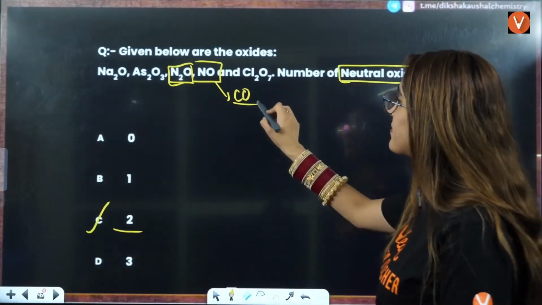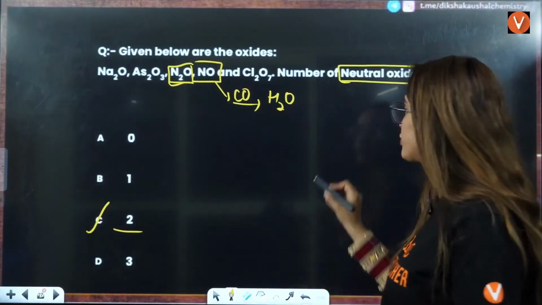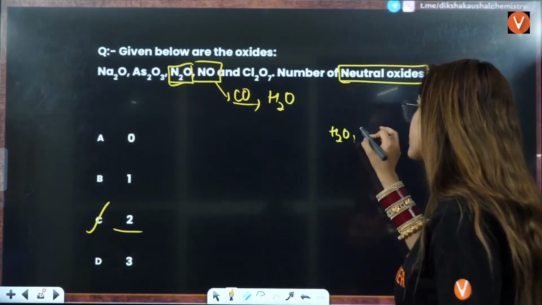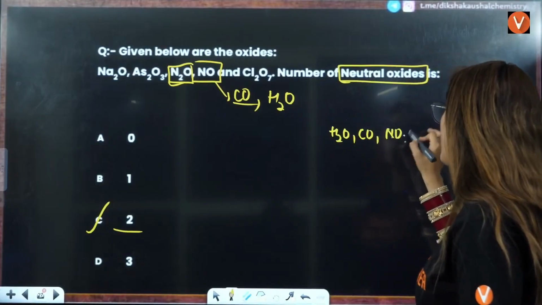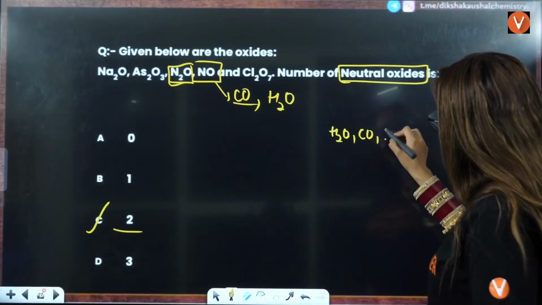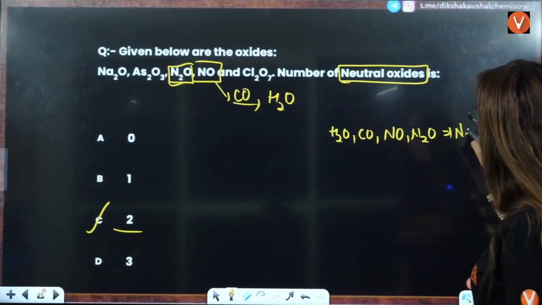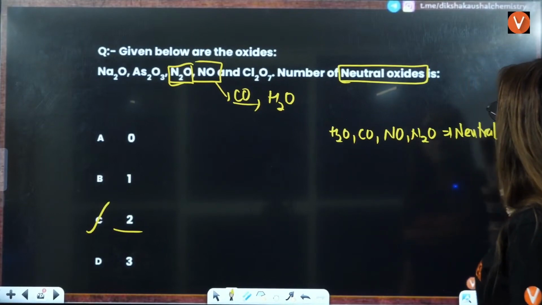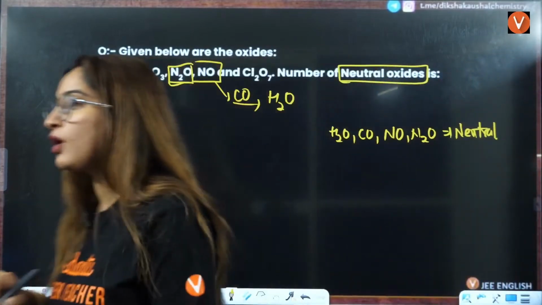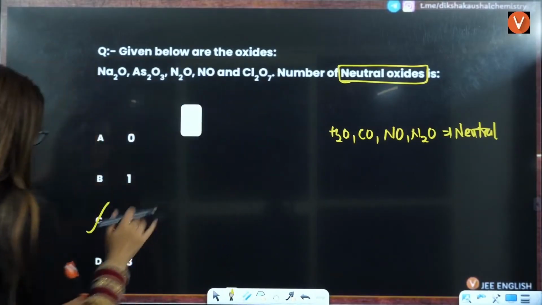But you should remember that water and CO, NO and N2O all are neutral. I am going to write it here: H2O, CO, NO and N2O. This is NO and this is N2O. All are neutral oxides here, right? Is that clear? Okay.